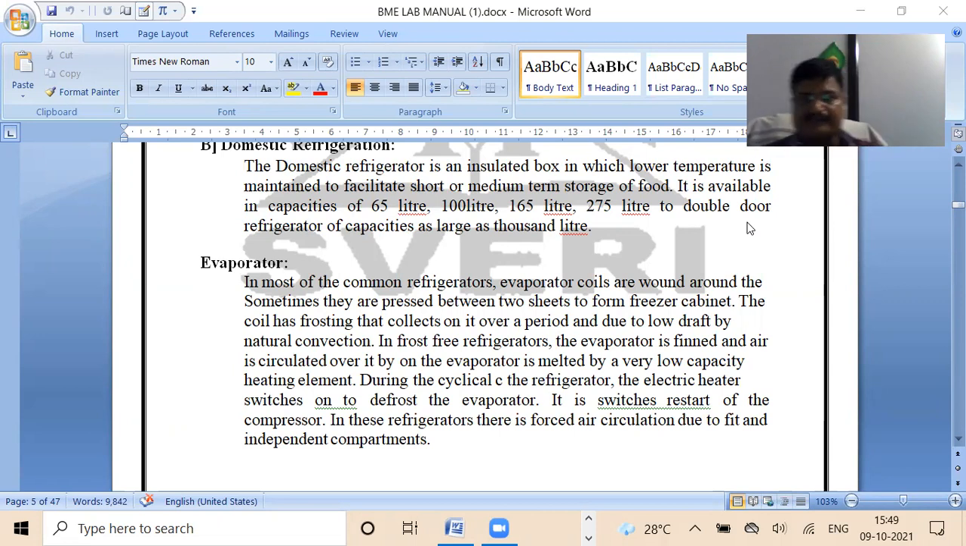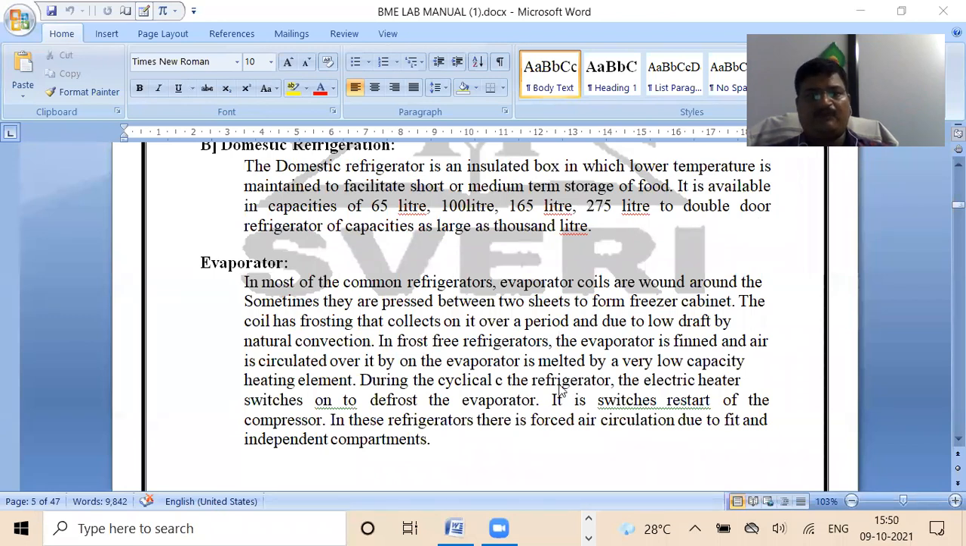Now, after the expansion valve, the next important equipment is nothing but the evaporator. In most refrigerators, the evaporator is wound around two sheets, and with the help of that sheet, the freezer cabinet is prepared. Okay, and that is the evaporator.